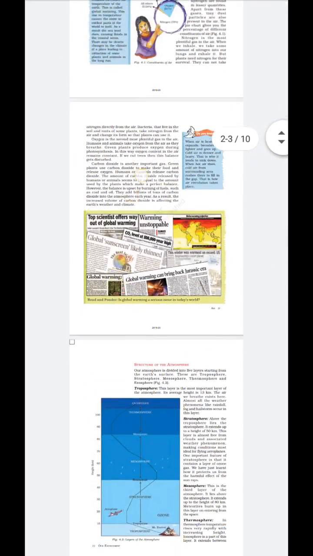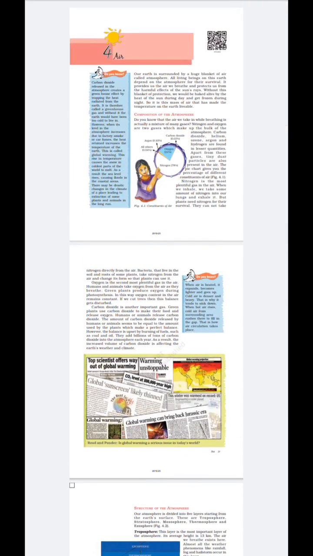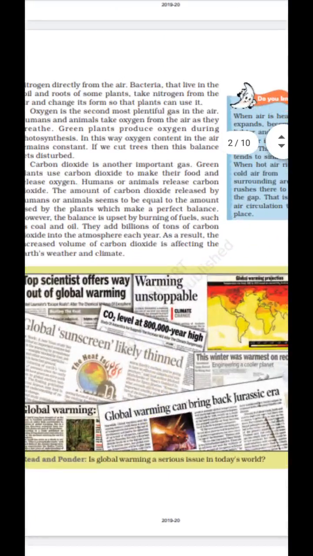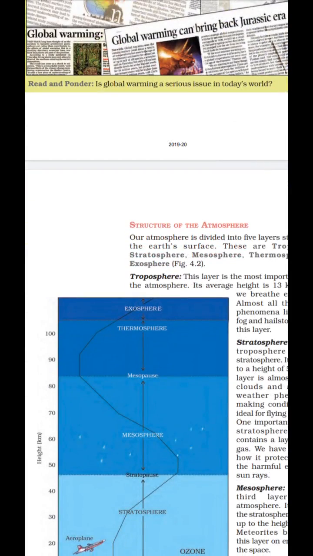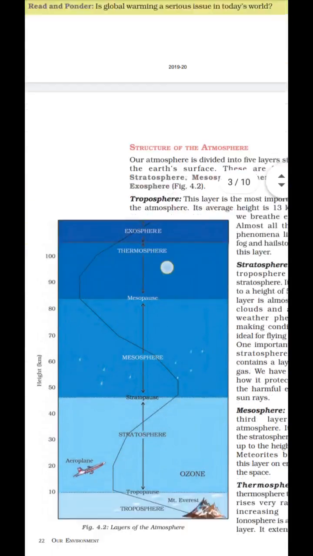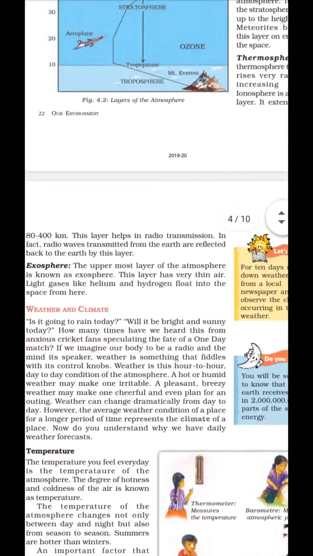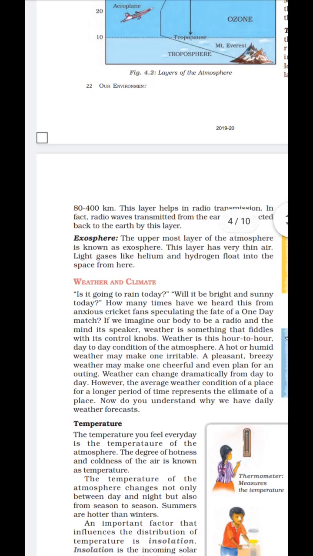So today we learned about the composition of the atmosphere, then the division of the structure of the atmosphere according to height. I hope you understand what I taught you today.